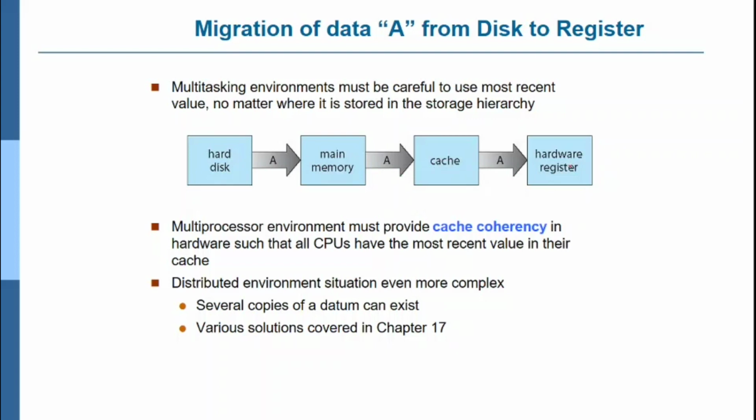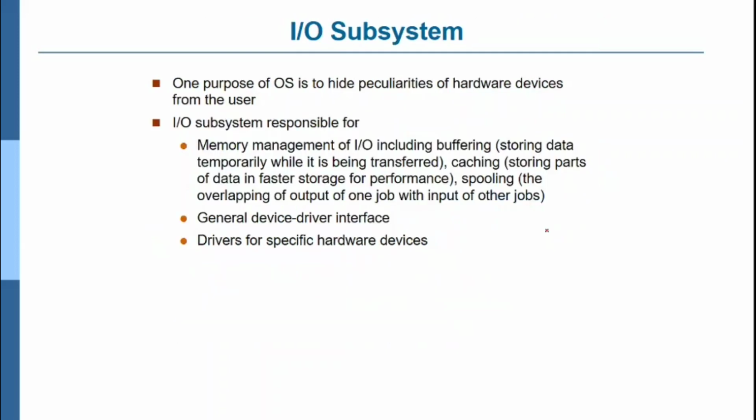Then the movement of the data, that is the content in the register, and the computation process will be very easy. If you access the same content from the hard disk, it will take a lot of time. A multiprocessor environment must provide cache coherence in hardware such that all CPUs have the most recent value in their cache memory. Input output subsystem.